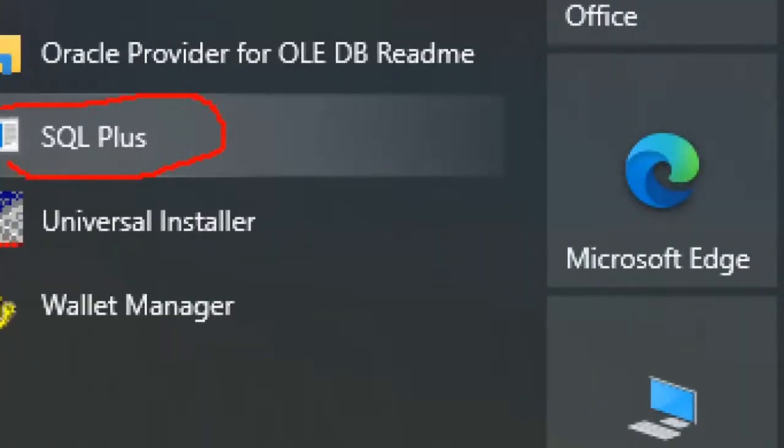Daily, through this tool, we interact with the server, which is the Oracle database. Those are all the things we learn in our course: what this tool is, what that server is, how it will be connected, what the username is, what the password is, like this. SQL*Plus is a tool. This is a default tool.